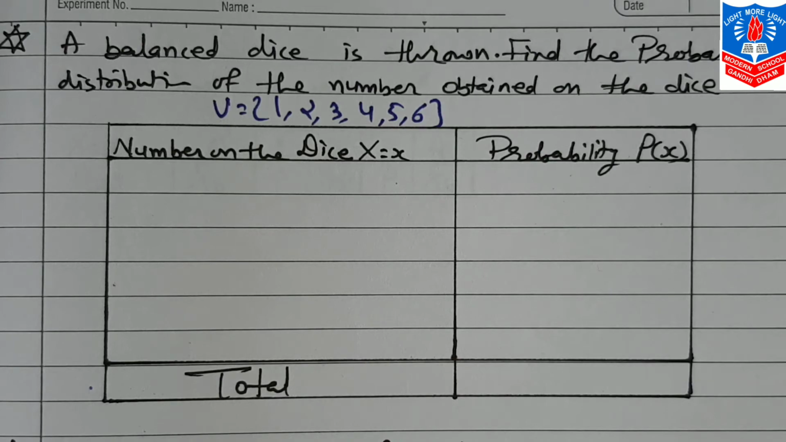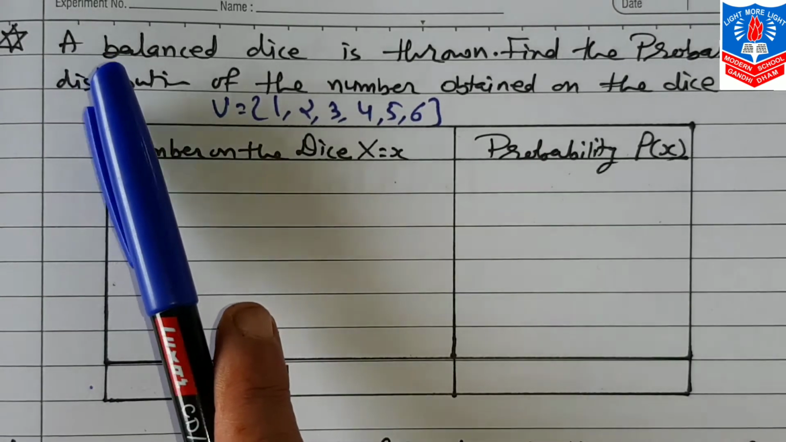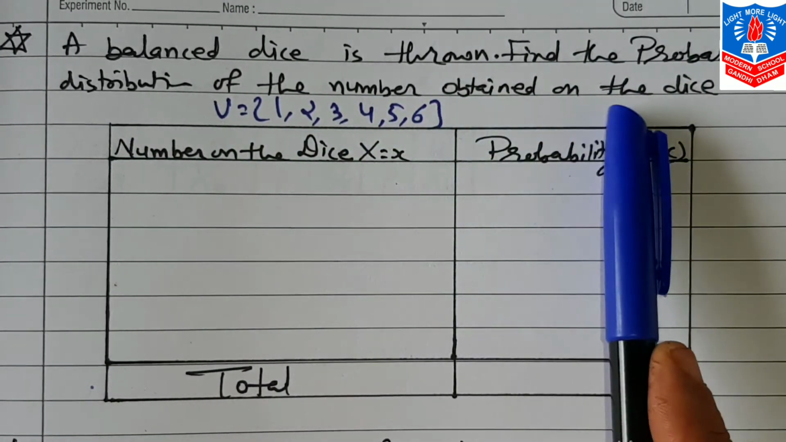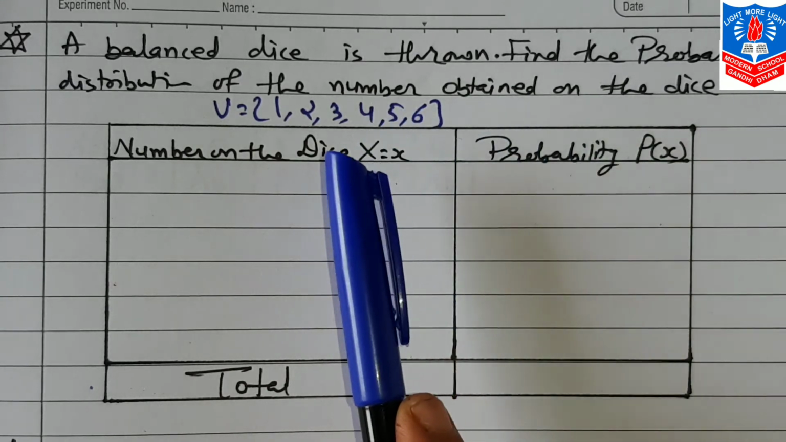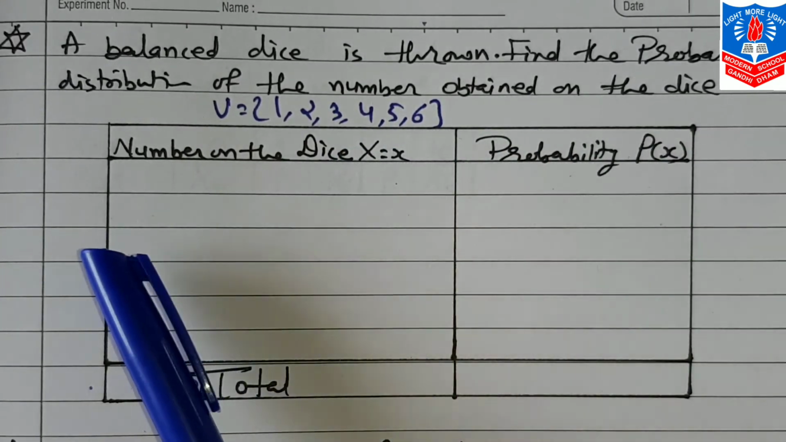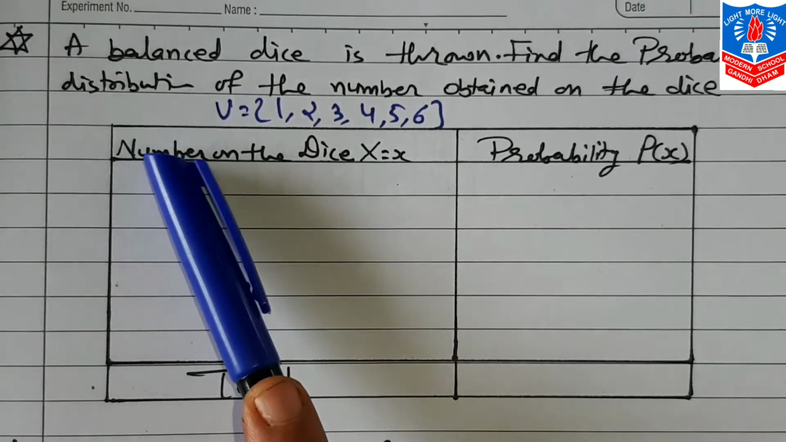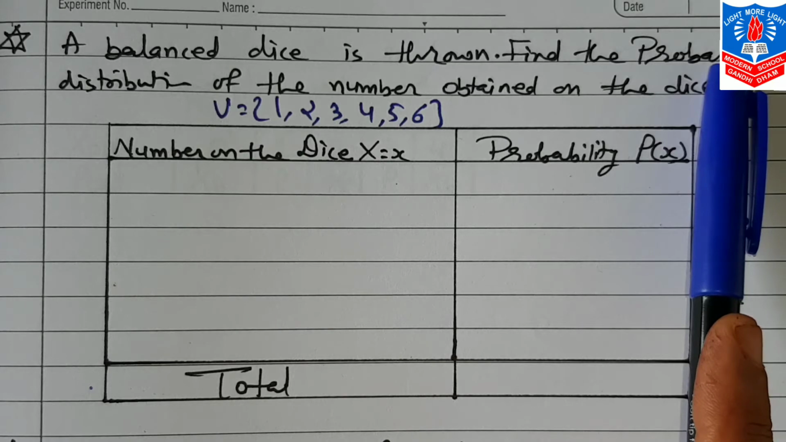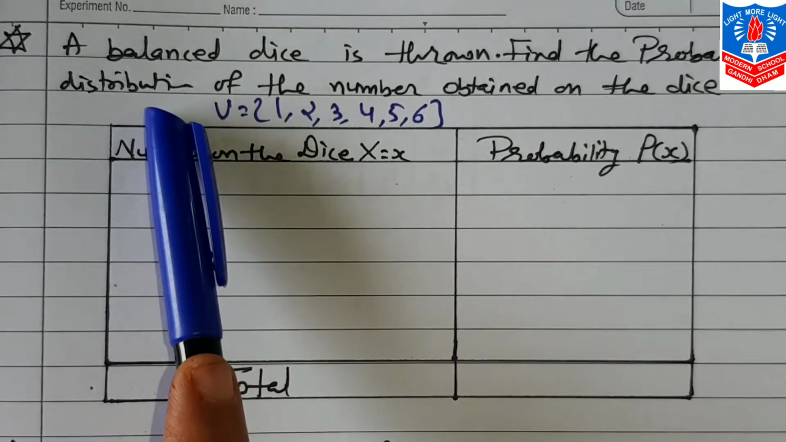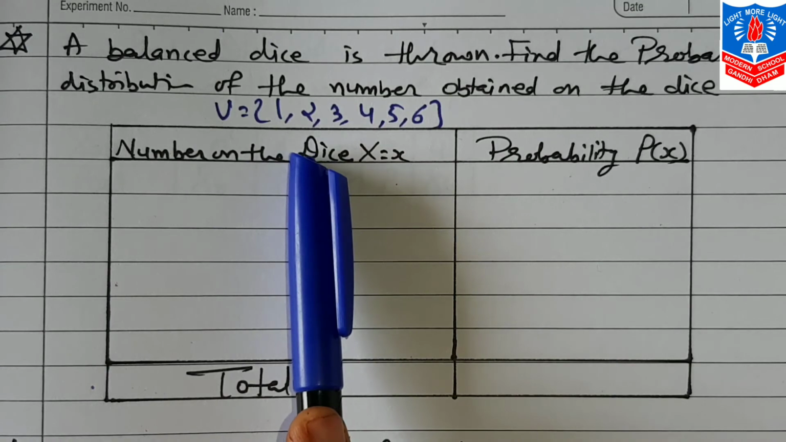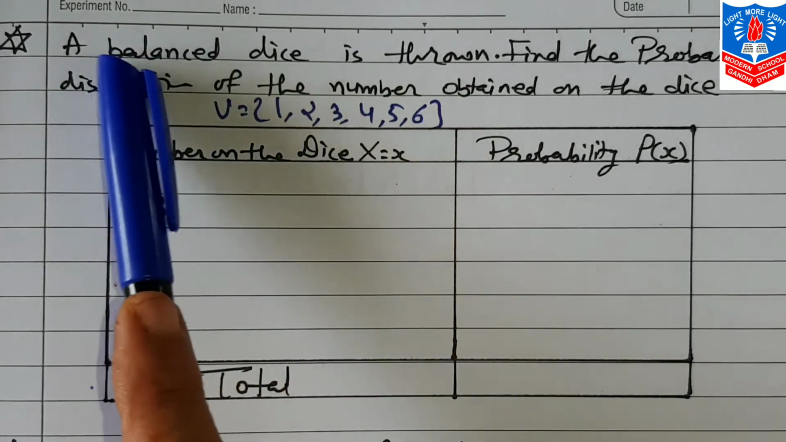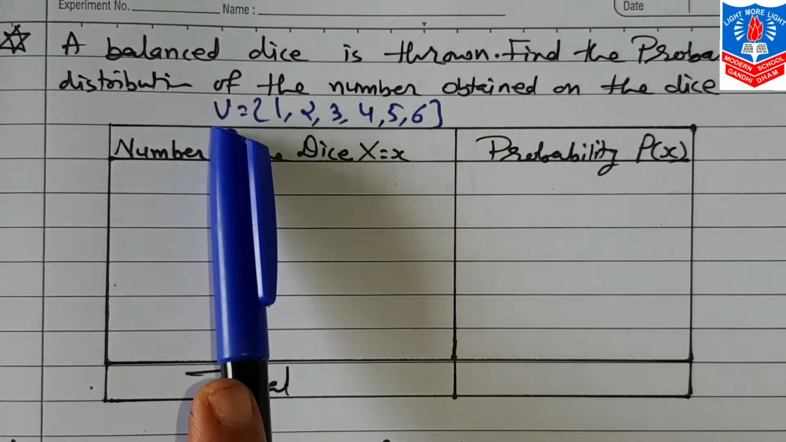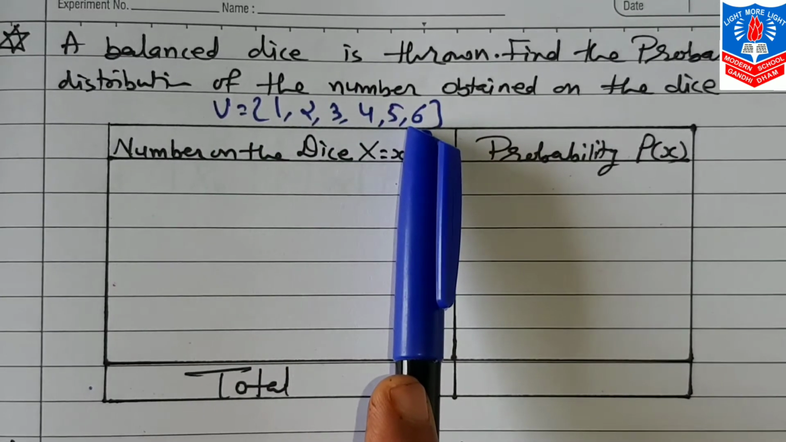Let us discuss one more example. Now the question is, a balanced dice is thrown. Find the probability distribution of the number obtained on the dice. Now what is the difference? How will you come to know whether the question is of probability or probability distribution? For that, you can see in a question of probability distribution, the words probability distribution will always be there. That means the question is of probability distribution. Now here a balanced dice is thrown. Only one dice is thrown, so the possible outcomes are numbers from 1 to 6.